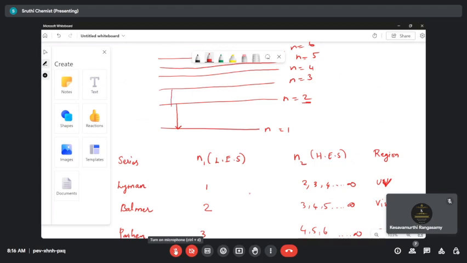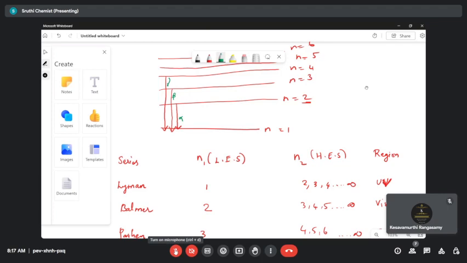What is the chance of the other line? From the third orbit to the first orbit. What is the next? From the fourth orbit to the first orbit. The first line is called the alpha line, the second one is the beta line, and the third one is the gamma line.